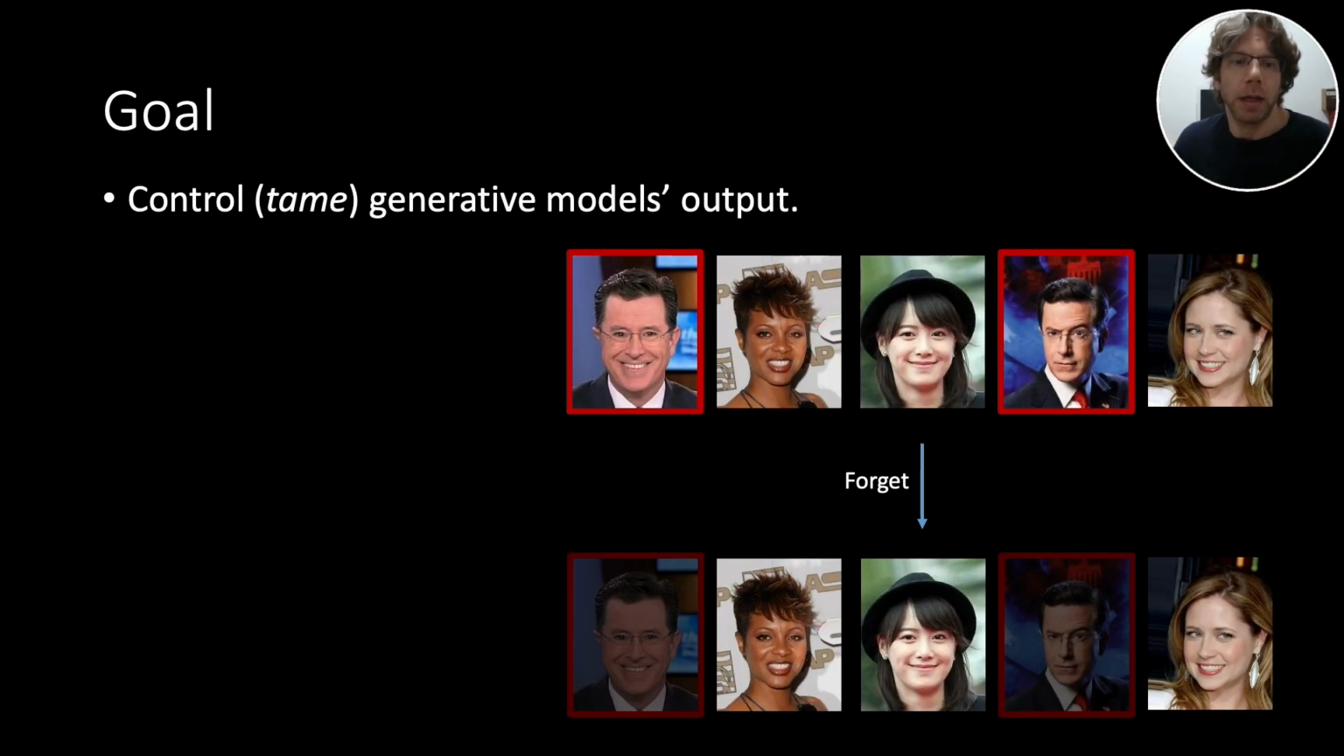For example, here we have a generative model of faces, and we want the model to generate all identities except for Stephen Colbert. The model was initially trained to produce Stephen. We want the model to forget him. This also ties into the EU's right to be forgotten, if you heard about that.